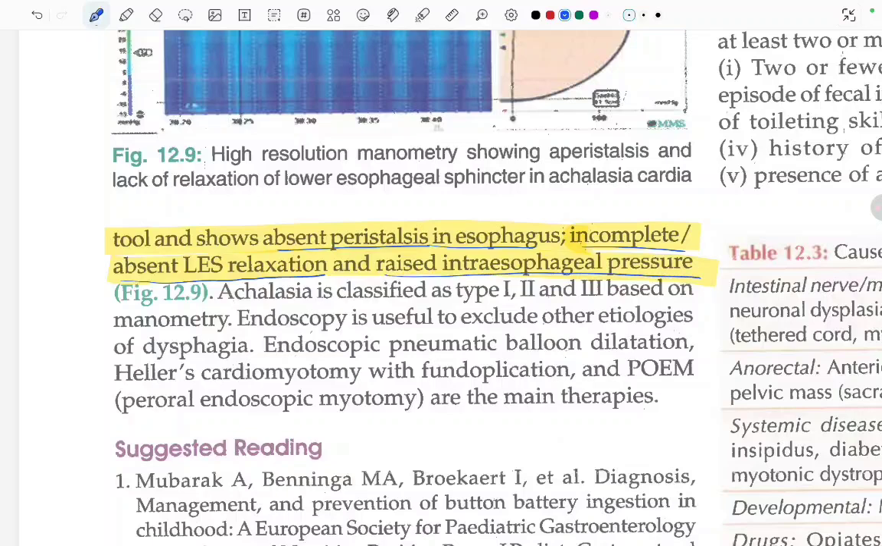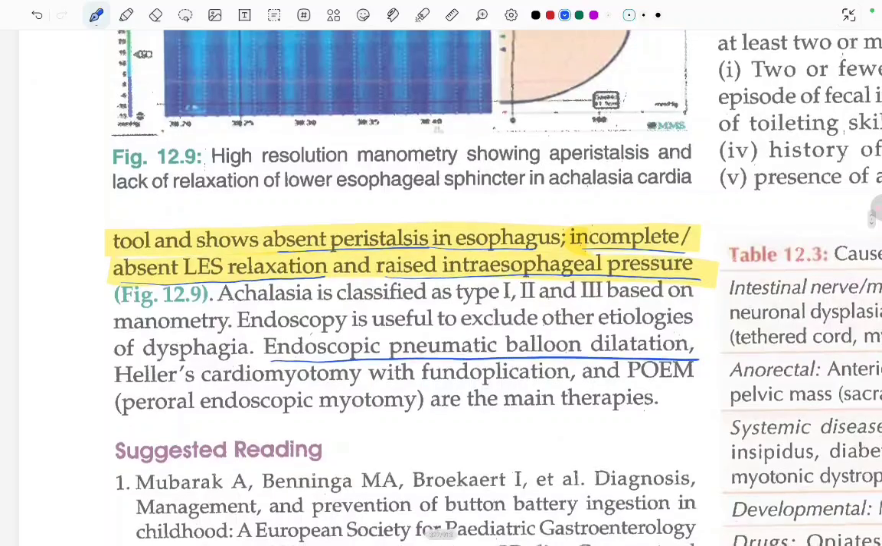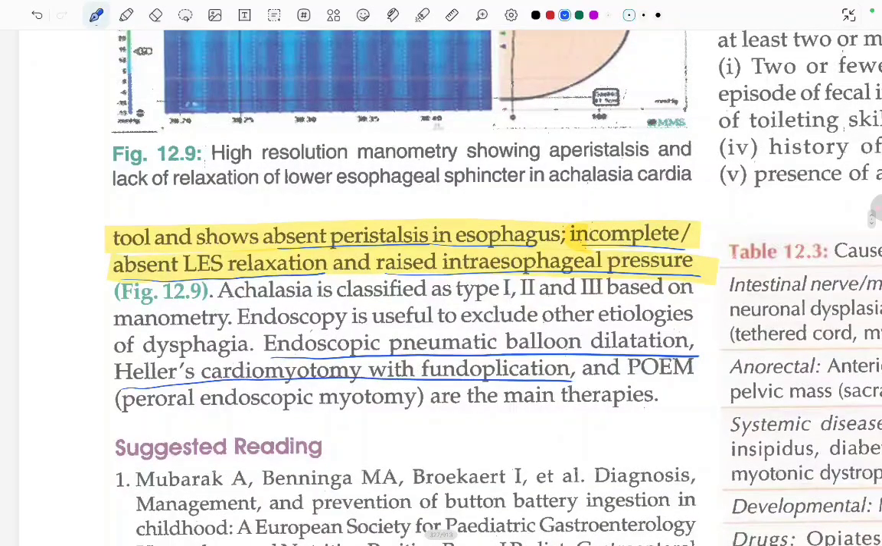Achalasia is classified as type 1, 2, and 3 based on the manometry. Endoscopy is useful to exclude other etiologies of dysphagia. Endoscopic pneumatic balloon dilation, Heller's cardiomyotomy with fundoplication, and the POEM, that is per oral endoscopic myotomy, are the main therapies.